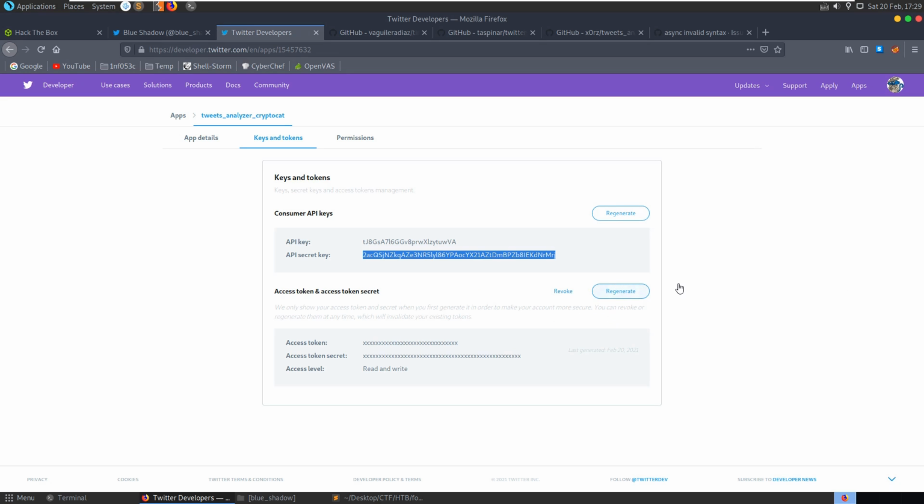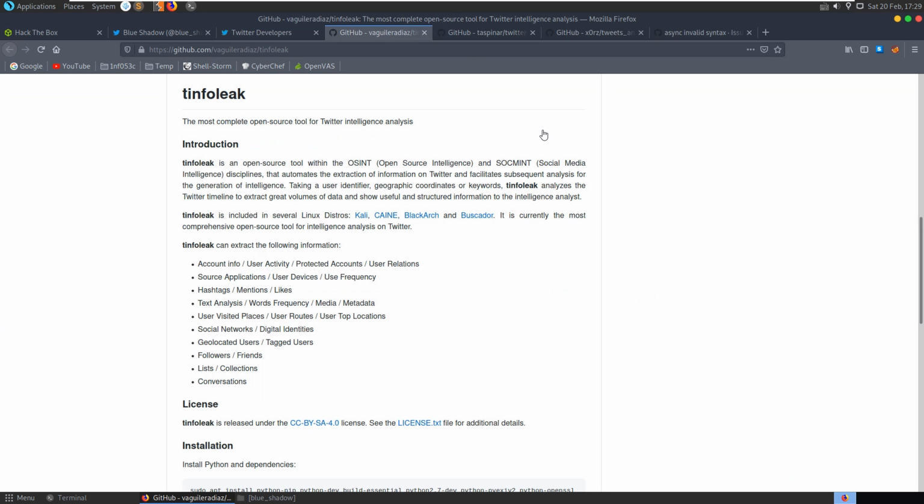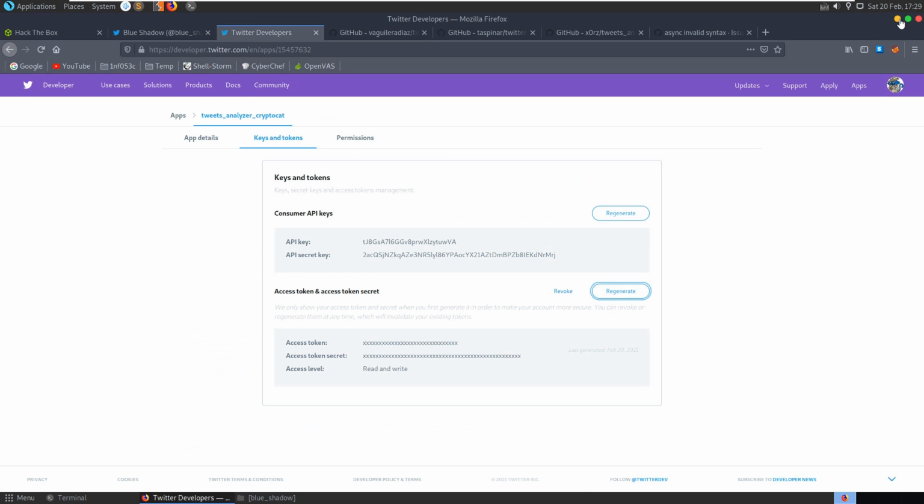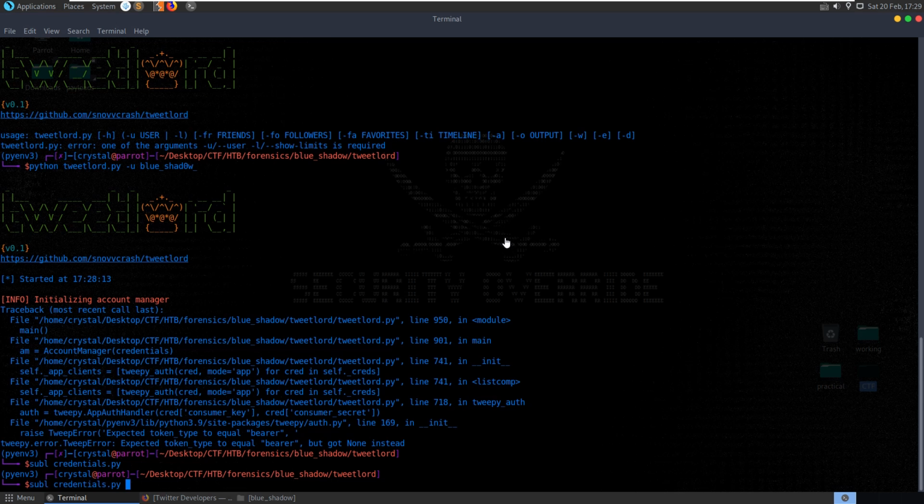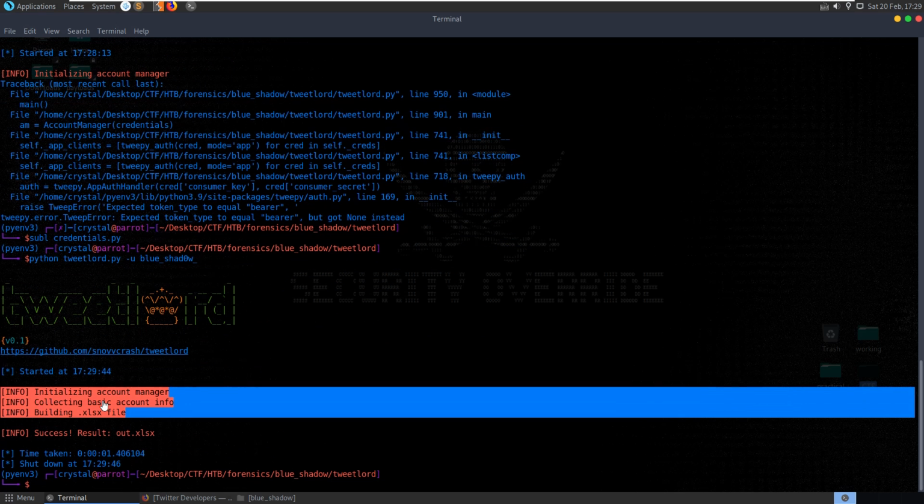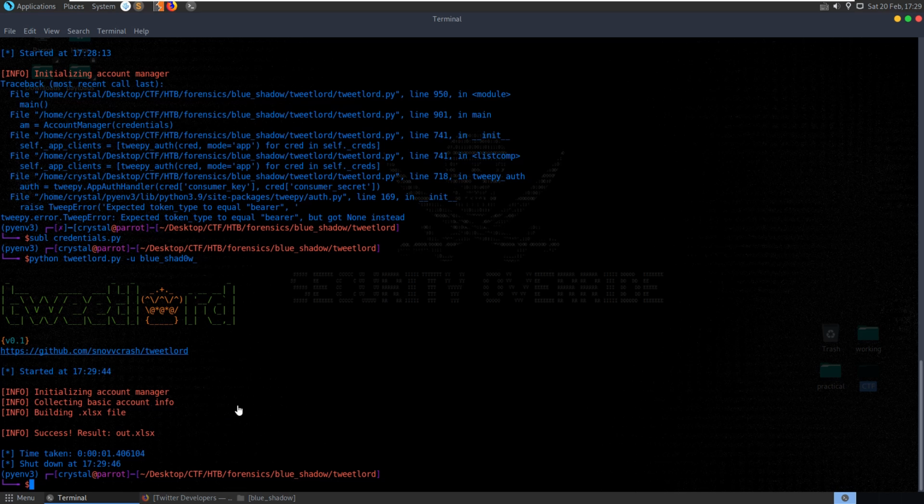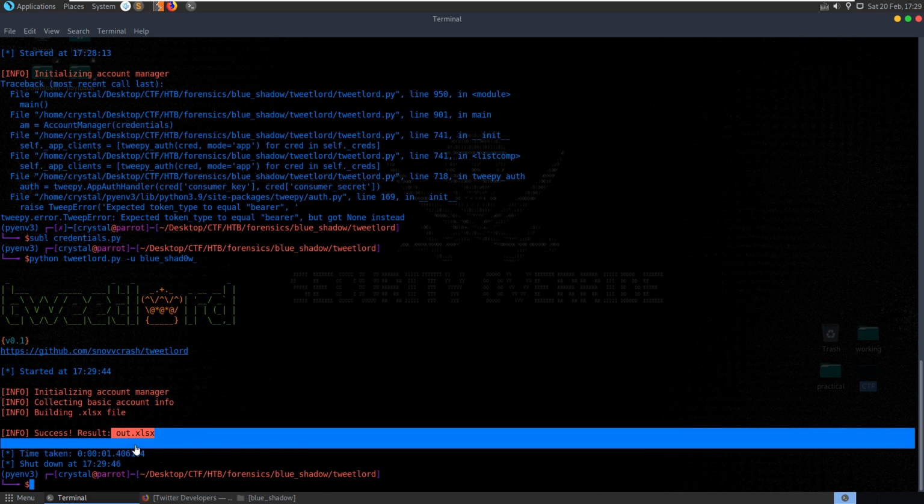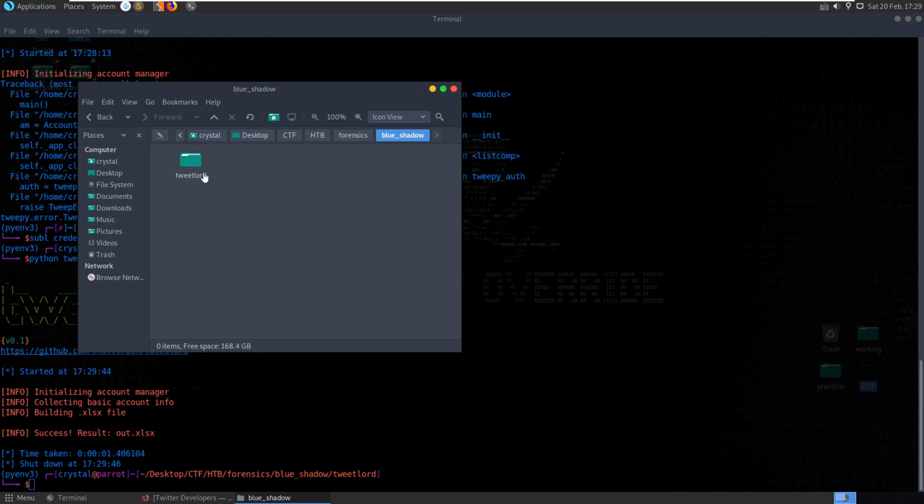I'll do this off camera. So I just grabbed those keys and then pasted those in as well. I'll be deleting all of this anyway, so it doesn't really matter too much. I'll be deleting this afterwards. I didn't realize I still had it set up. And now that we have that done, let's try that again. Blue shadow, collecting basic account info, building the Excel file. So let's go in here and take a look at it.